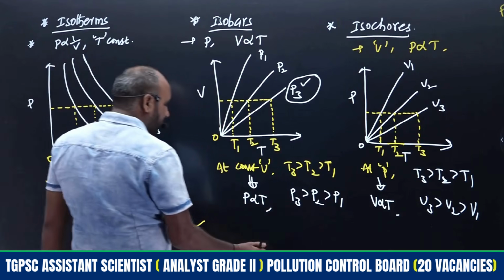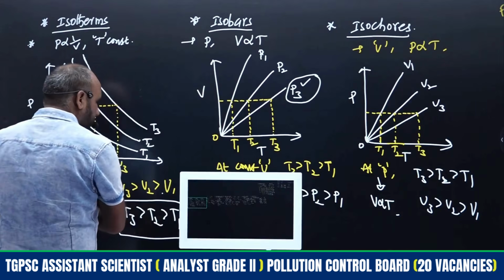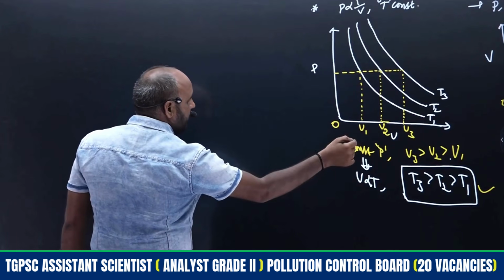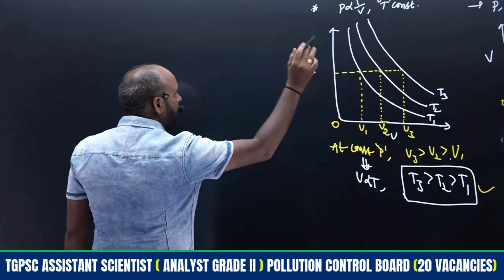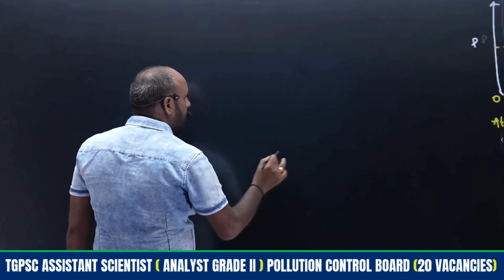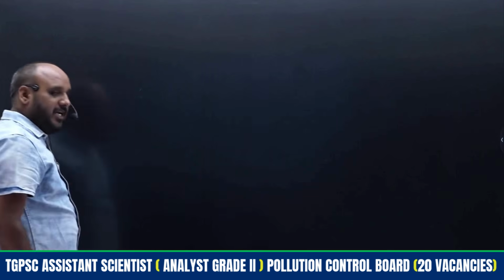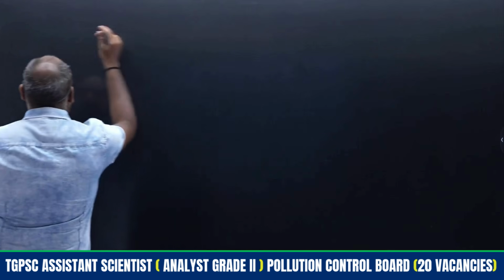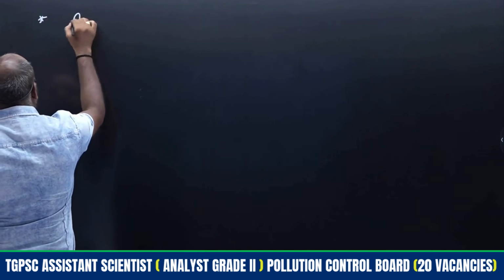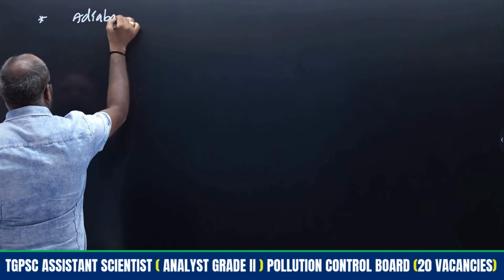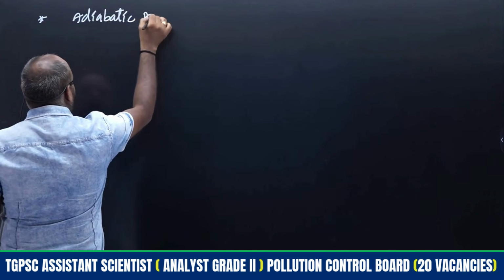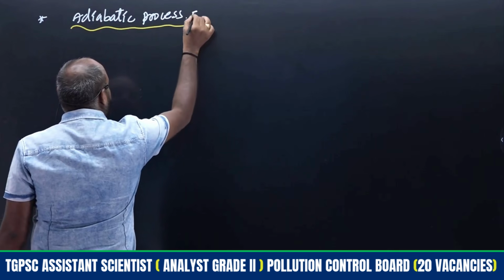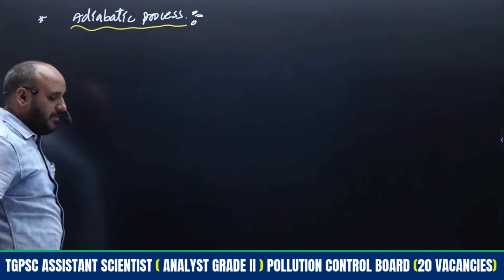Then coming to the part of the adiabatic process, right? Even here also 1 by V we have to utilize. That is also straight lines we will get in isotherms also, right? Because P versus 1 by T will give straight lines only. Coming to the fourth process, that is the adiabatic process. It is very important. Many applications are there. In Joule-Thomson experiments we can use this condition, that is the adiabatic process.